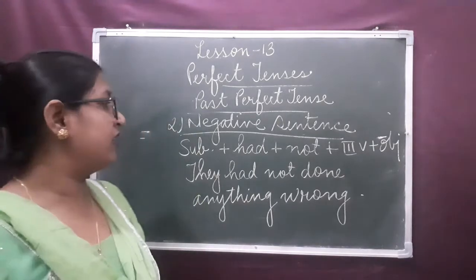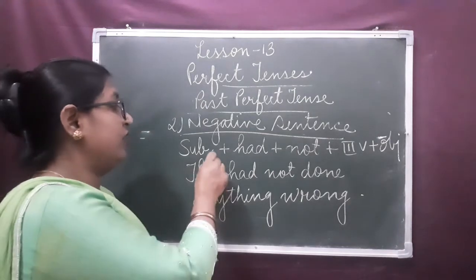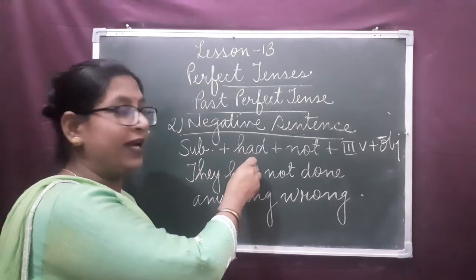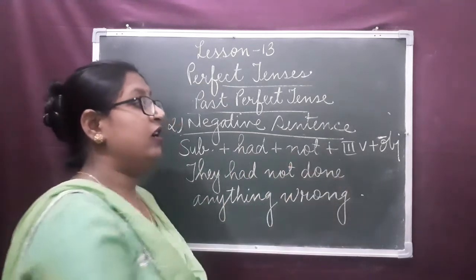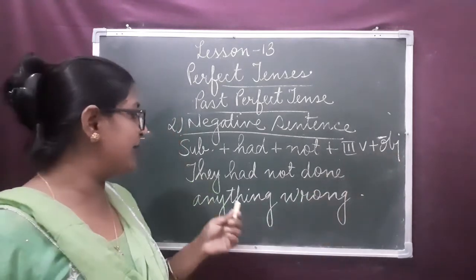Now look at the negative sentence. How do we frame a negative sentence? Subject, followed by the helping verb had plus not, the word of negation, plus third form of the verb and then the object. Look at the example.